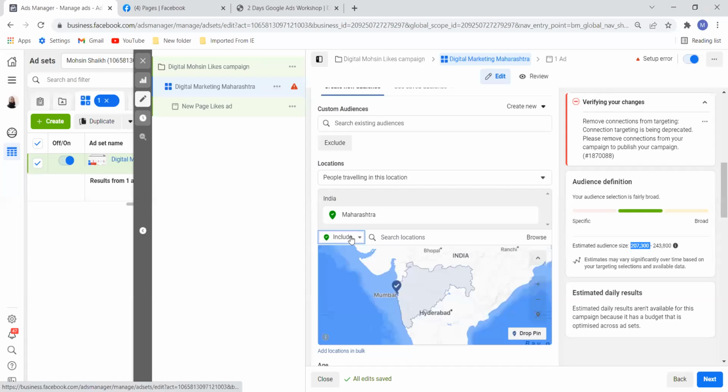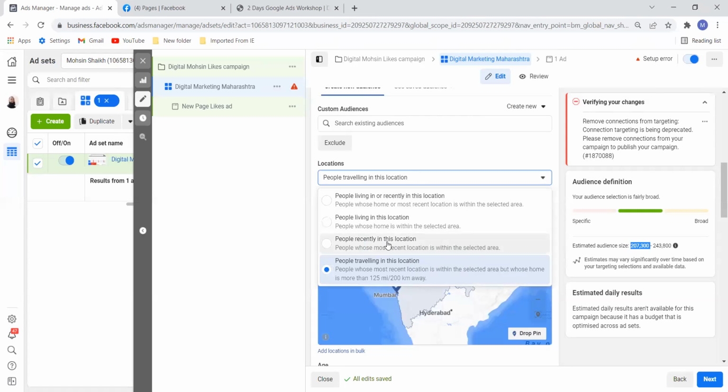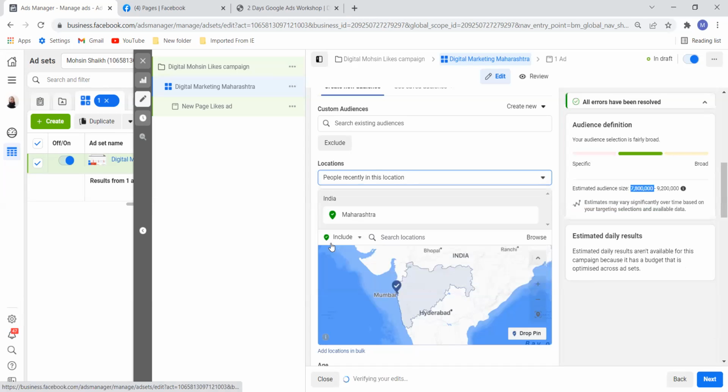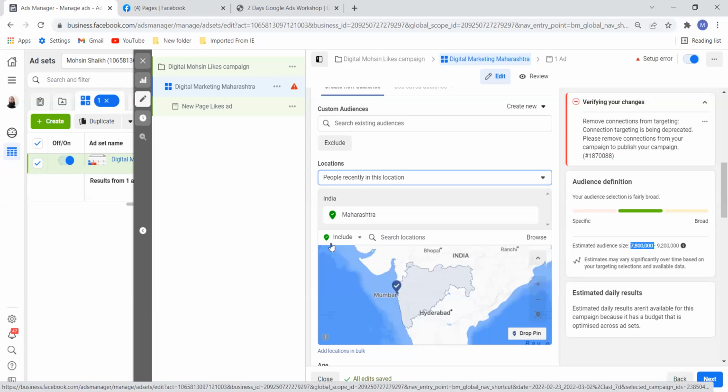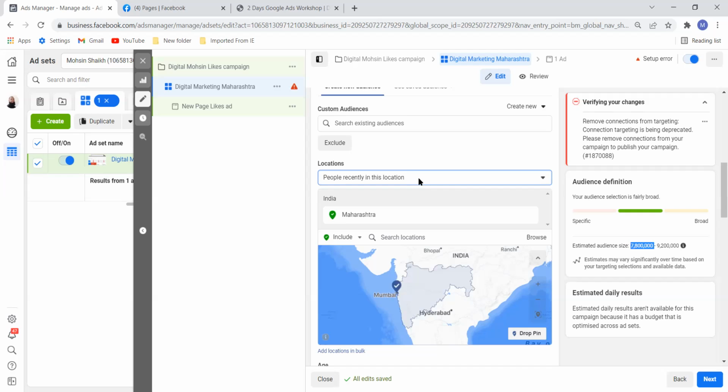If I want, I can see people recently in this location. How many people are recently in this location? I think 7,80,000 or 78 lakh, whatever it is. So these many people are recently in this location.